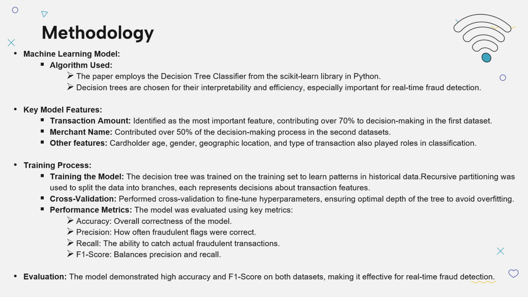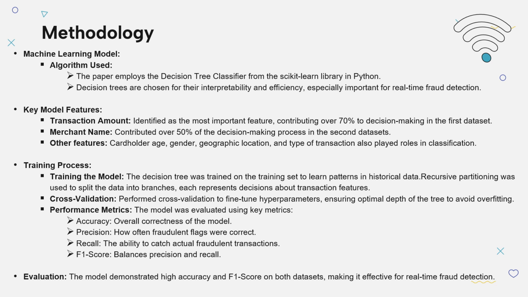Other important features include cardholders' demographics like age, gender, geographic location, along with the transaction type such as online purchase and point of sale transactions. These factors also help the model to differentiate between legitimate and fraudulent transactions.